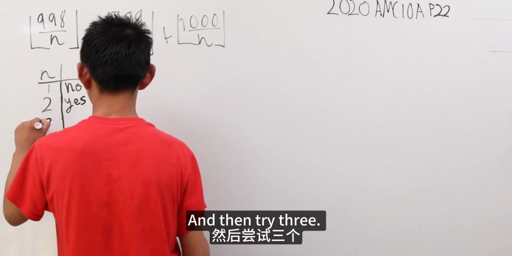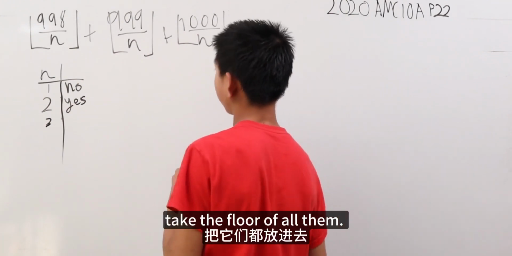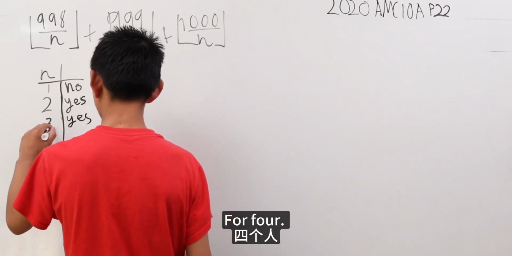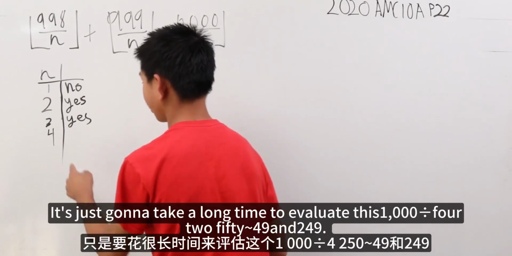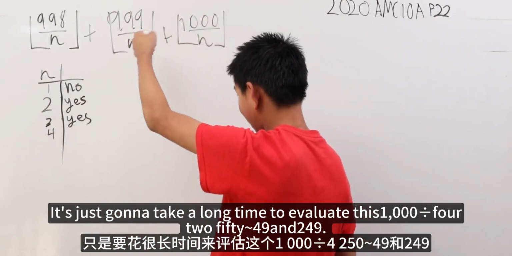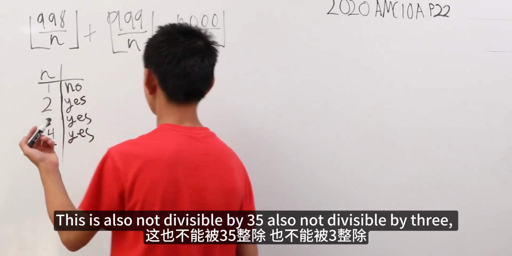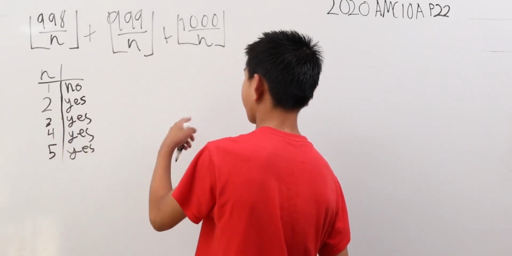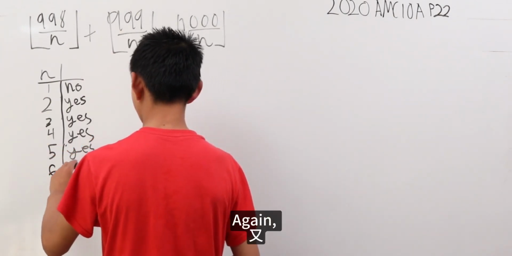And then try 3. When we plug all these values in and take the floor of all of them, in the end we get that the answer is yes. For 4, this is not a real pain, it's just going to take a long time to evaluate. 1000 divided by 4 is 250, then 249 and 249. This is also not divisible by 3. 5 is also not divisible by 3, because when you plug in n equals 5, it's not divisible by 3. But when we get to 6, it's no again.